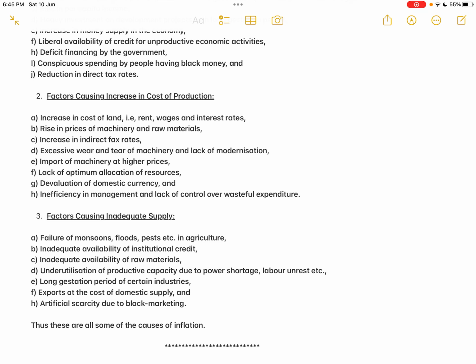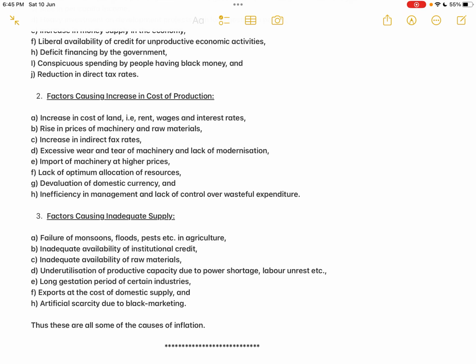But if there is a lack of optimum allocation of resources, that means what? They are wasting the resources, they are not producing the maximum output at minimum cost, they are producing minimum output at maximum cost. Okay, so that again results in inflation.